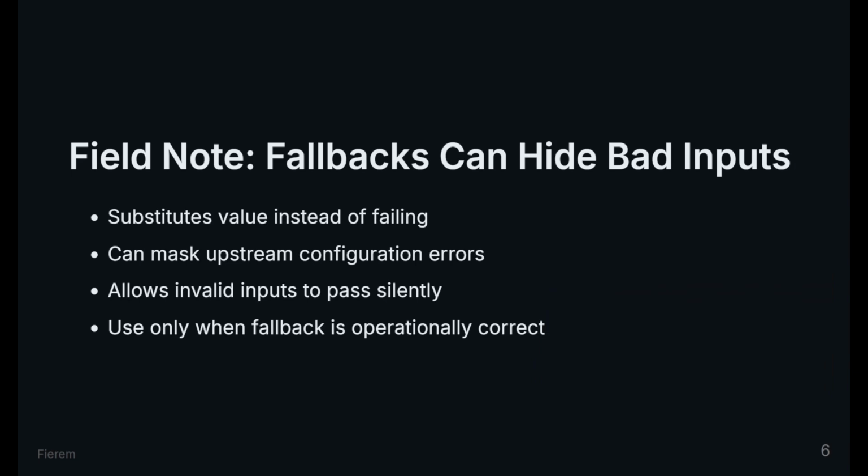A fallback preserves a valid plan. The mechanism is substitution instead of failure. The outcome is that Terraform continues even when the input is invalid. This can hide configuration errors in pipelines or shared modules.